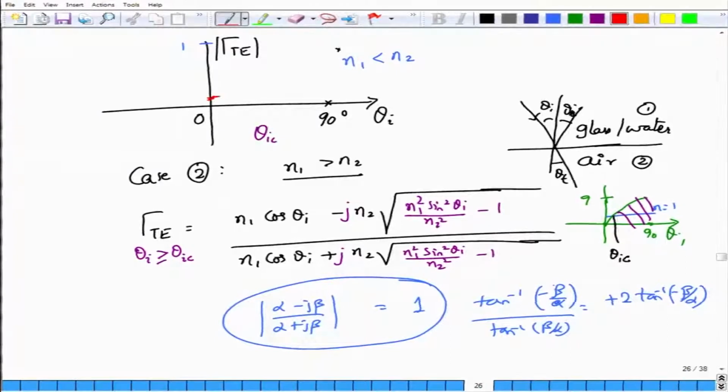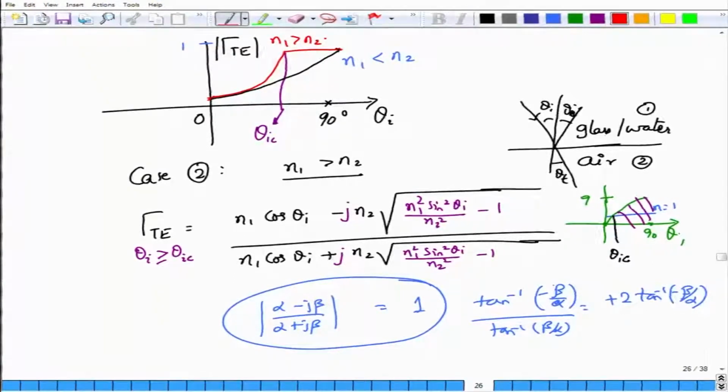Sorry again. So, this is what happens at theta IC, whereas the other case started off smoothly and eventually very gracefully approached 1. This was the case when n1 is less than n2, and the red case is when n1 is greater than n2.